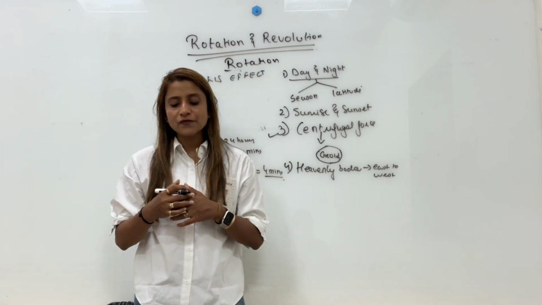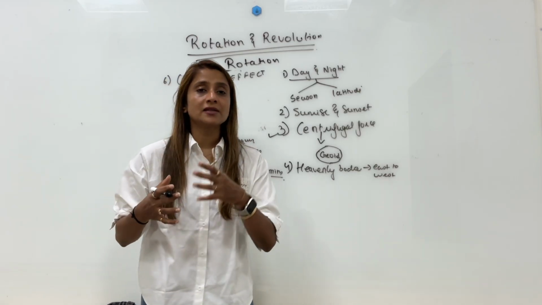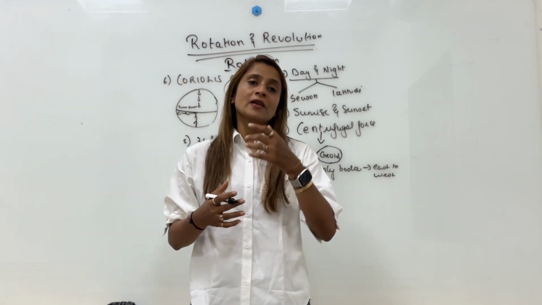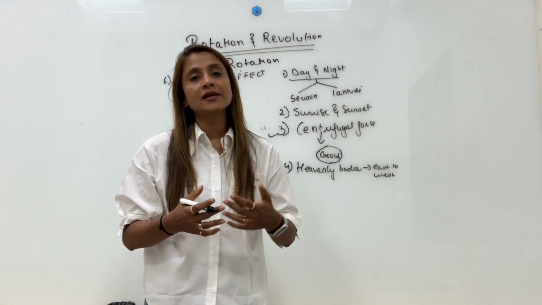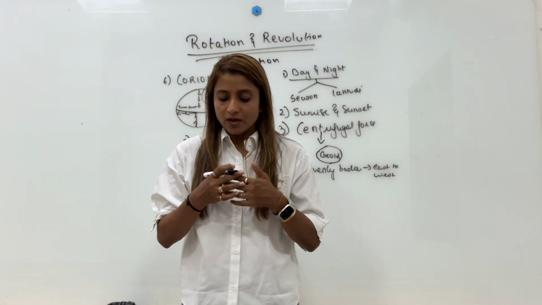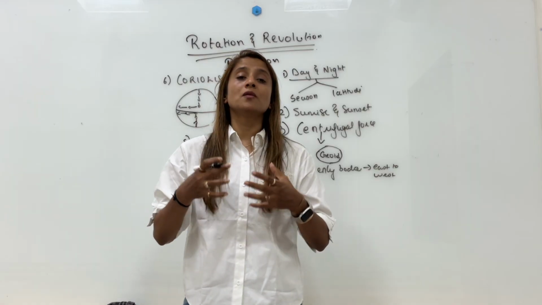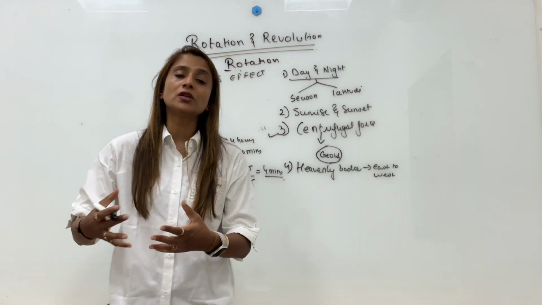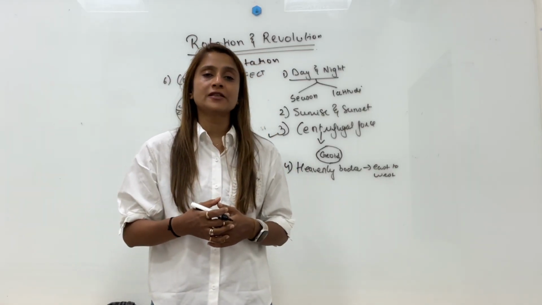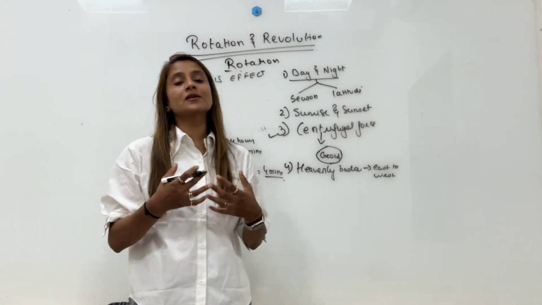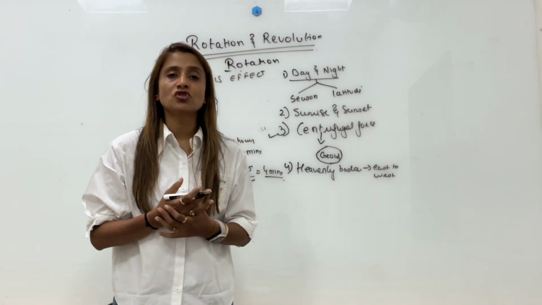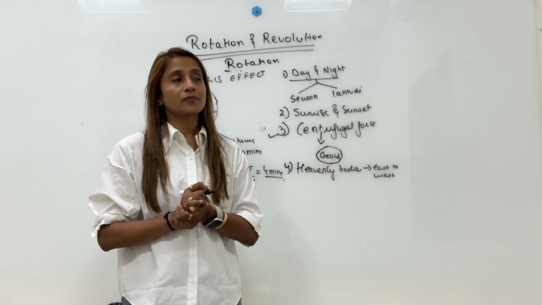In northern hemisphere they will deflect towards right, that is clockwise direction. In southern hemisphere they will deflect towards left, that is anti-clockwise direction. Movement of wind and ocean current, both will get affected, and this Coriolis effect or Coriolis force is caused because of rotation of the earth.